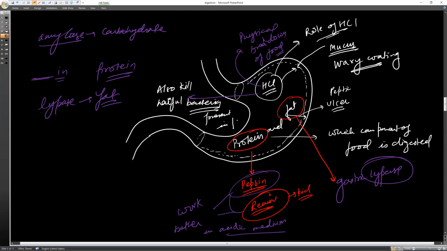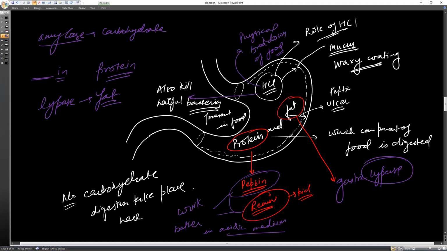So here, which component of the food is digested? Protein and fat. No carbohydrate digestion takes place here. You understood? No carbohydrate digestion takes place here. Got it? Understood? Tell me.